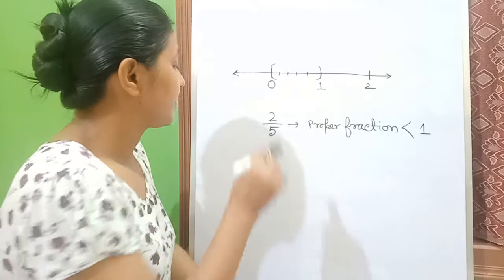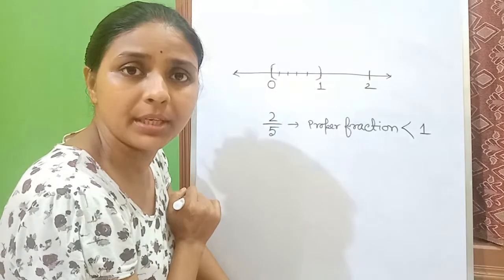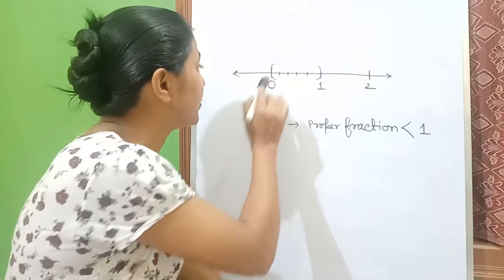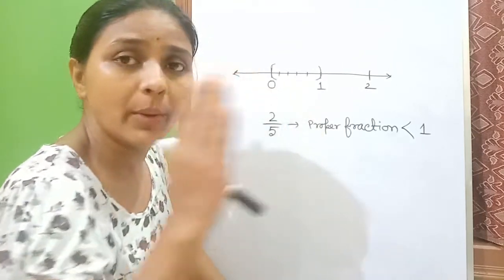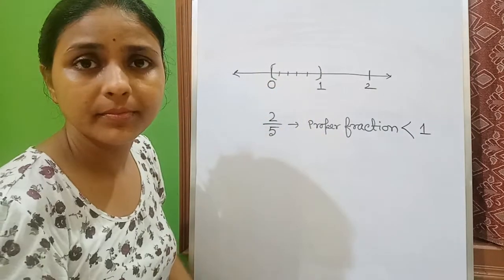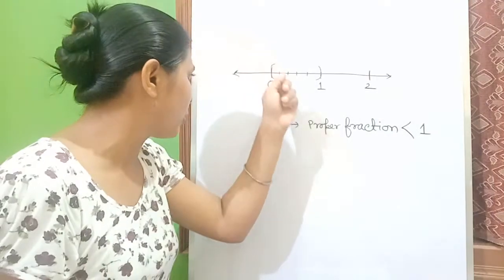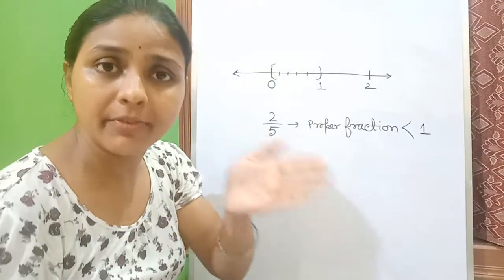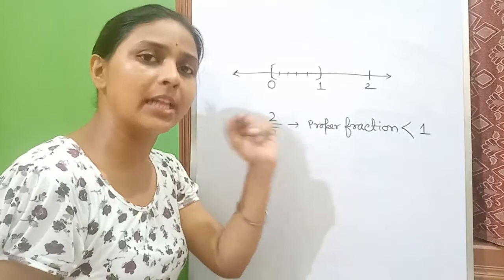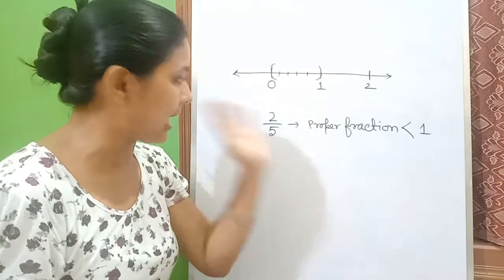That means if you have 5 as the denominator, you need to put 4 lines in equal division. Again I am repeating, if you have 5, you need to put 4 lines. If you have 7, you need to put 6 lines. If you have 13, you need to put 12 lines.